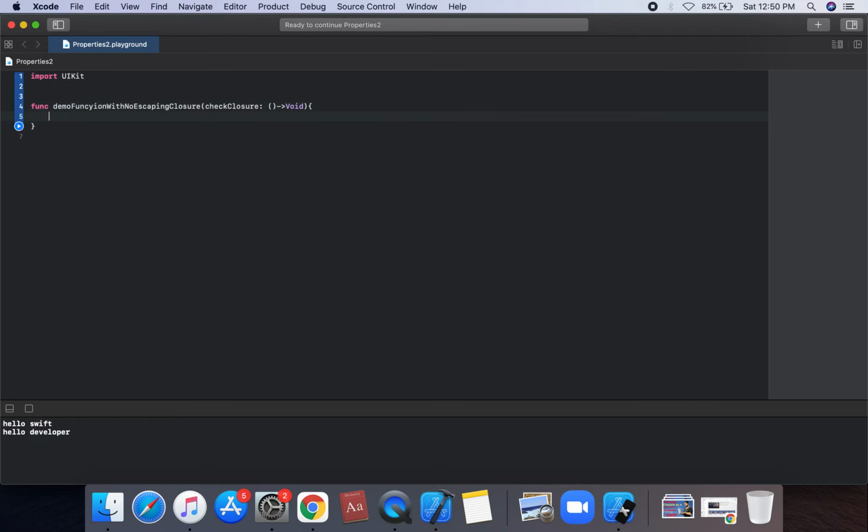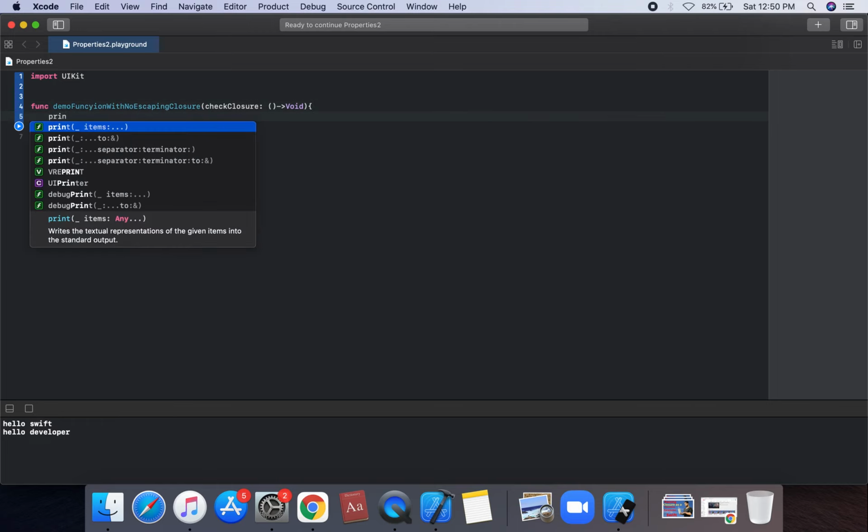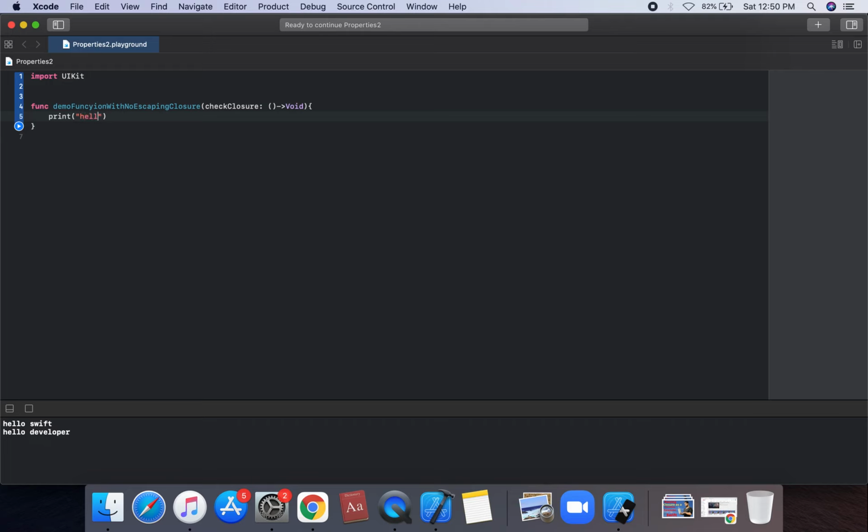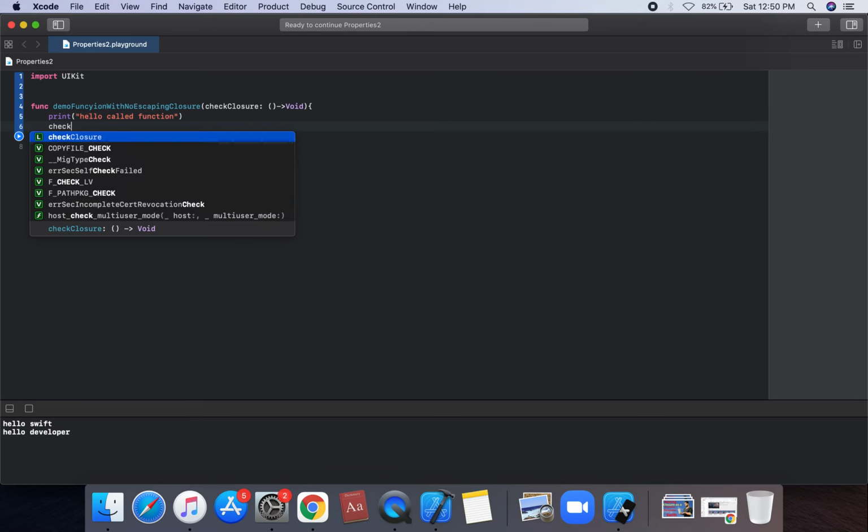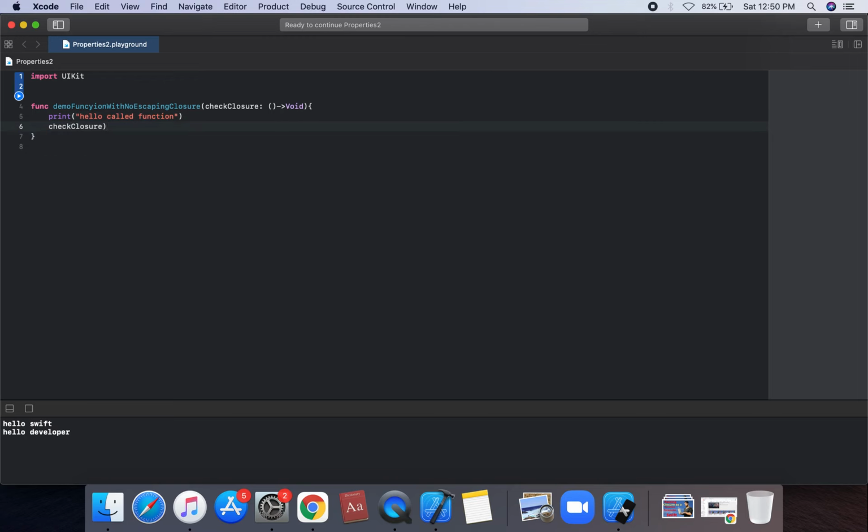We can create a function body. We can create a print statement, hello, called function, and we can call our closure, checkClosure, called, and use a return statement.